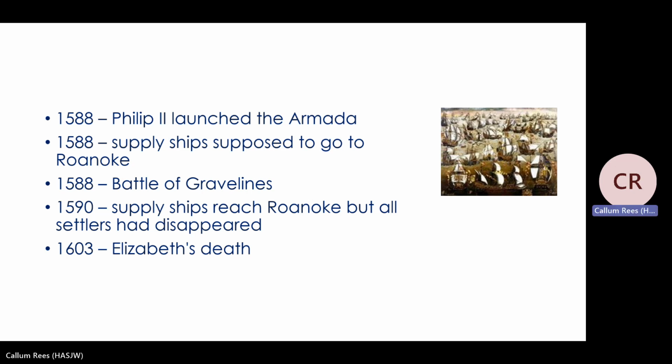So in 1588, there were some supply ships that were supposed to go to Roanoke to give supplies to the colonists, the English settlers that were there, but they couldn't go because it's in the middle of the Spanish Armada. When they do eventually go in 1590, they turn up to find the English colonists, and they've all disappeared. So it's definitely fair to say that the first English attempts at colonization in North America are failures. But they do learn their lessons, and later on, after the period of this course, there will be some successful colonies. Elizabeth dies in 1603, but obviously the end of the course is 1588.